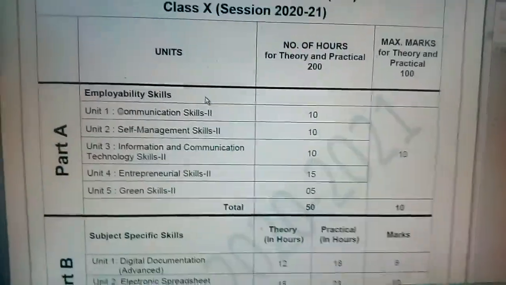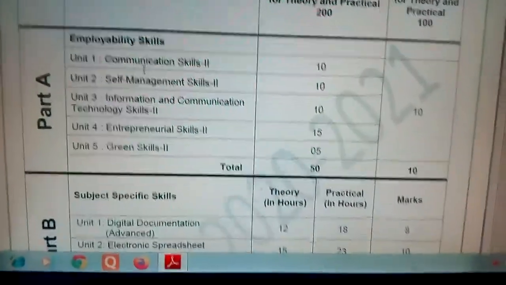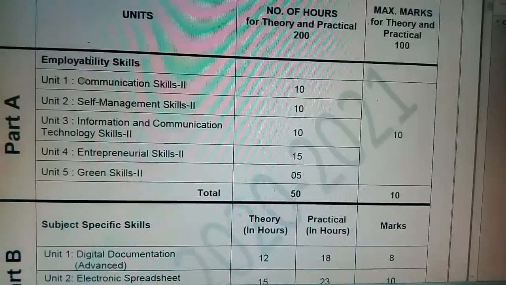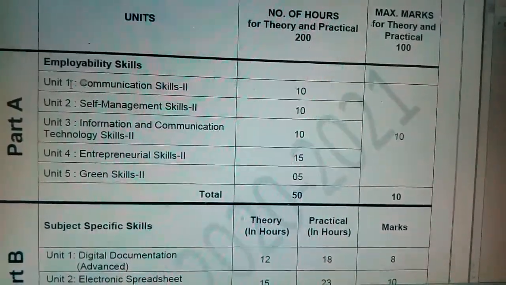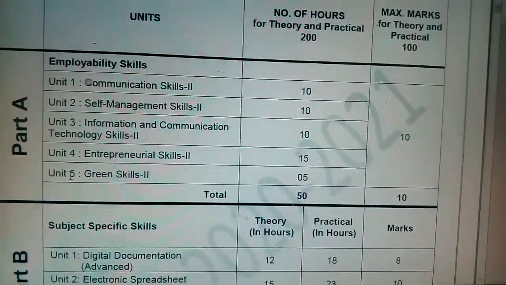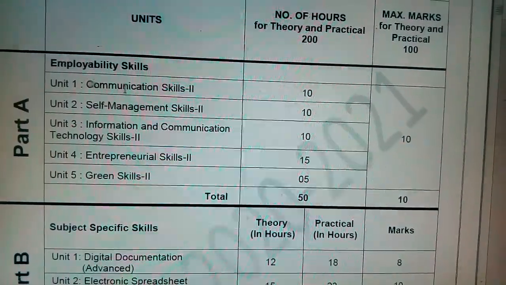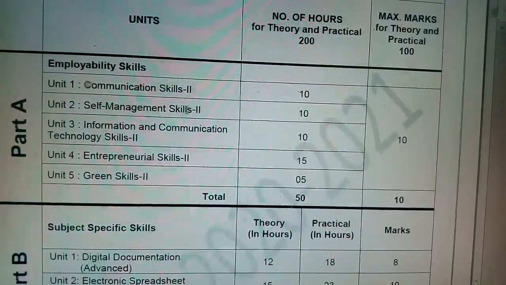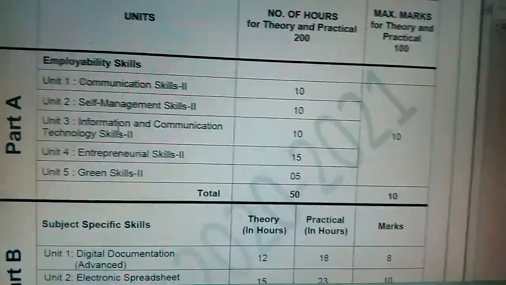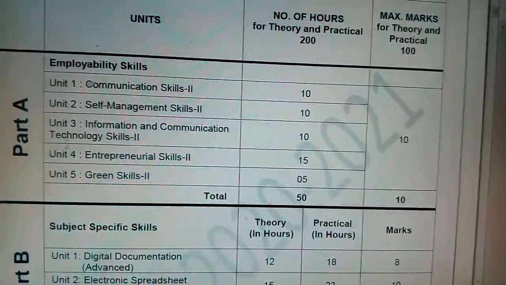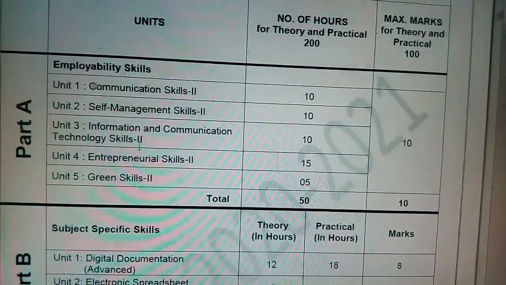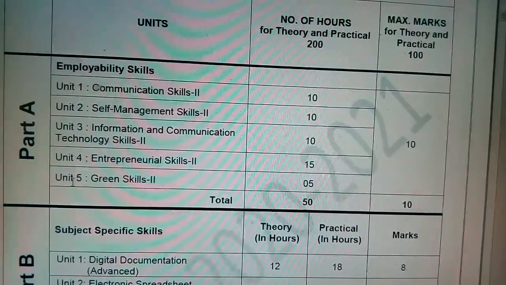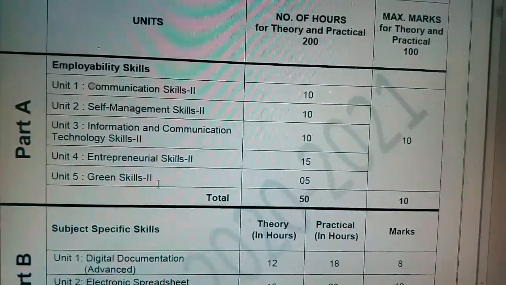Now here there are two parts, part A and part B. Part A, employability skills, where you will see 5 units. First unit is communication skills 2, unit 2 self management skills 2, unit 3 information and communication technology skills, that is ICT skills 2, unit 4 entrepreneurial skills 2, and unit 5 is green skills 2.